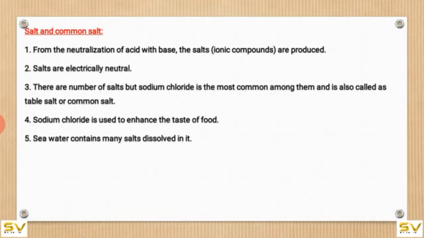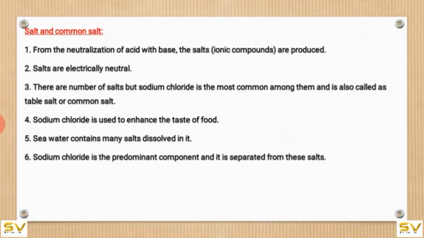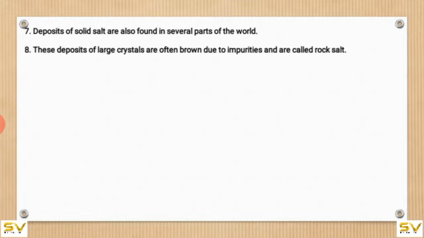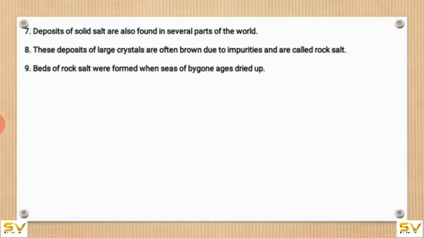Seawater contains many salts dissolved in it. Sodium chloride is a predominant component and it is separated from these salts. Deposits of solid salt are also found in several parts of the world. These deposits of large crystals are often brown due to impurities and are called rock salt. Beds of rock salt were formed when seas of bygone ages dried up. Rock salt is mined like coal.